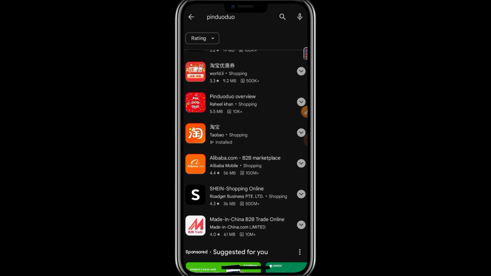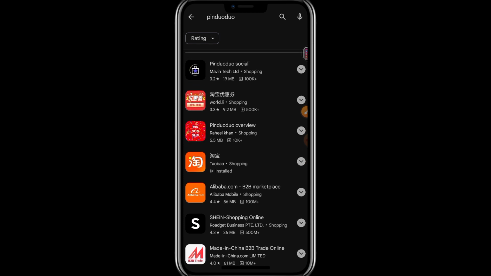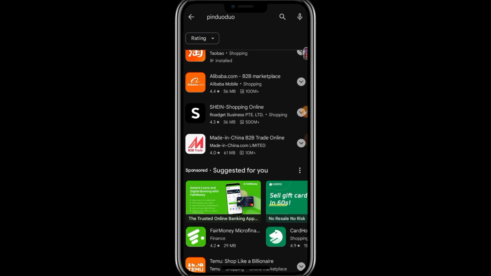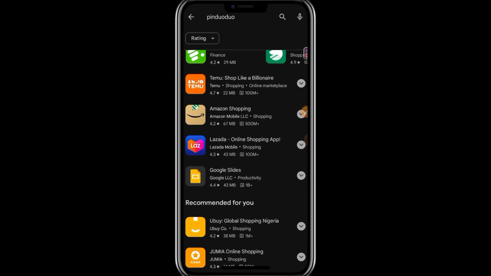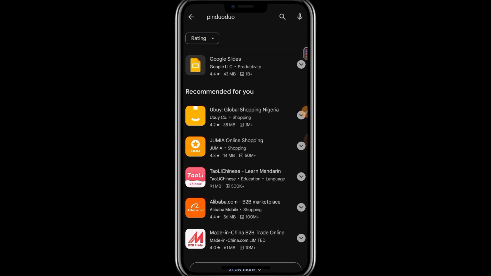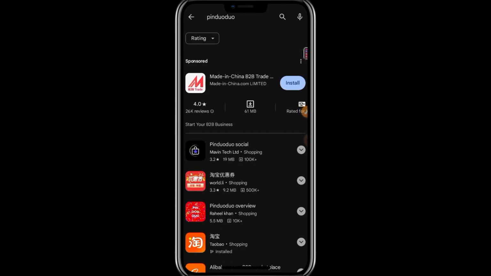Maybe you have a lot of transactions, maybe pending transactions, or you want to do new transactions, and this has been causing a lot of trouble, and you could not see it on the Play Store presently. Yes, that is true. They removed it, but we don't know the reason why the Pindodo management team had to remove the app from the Play Store for those people who are using Android.